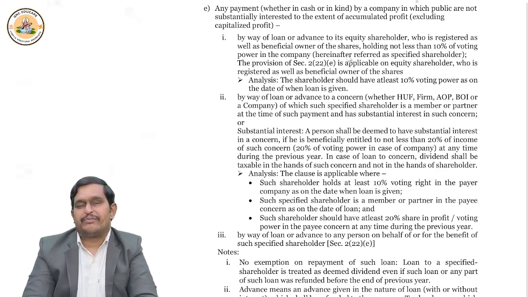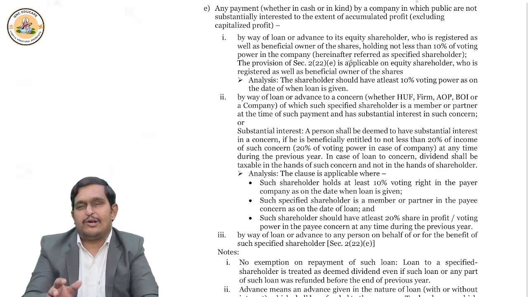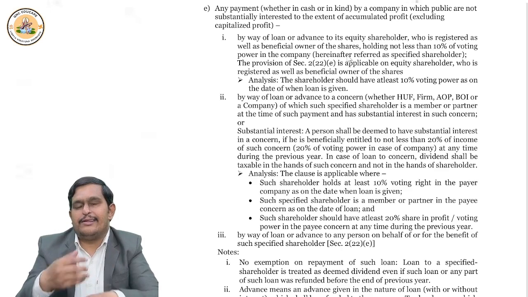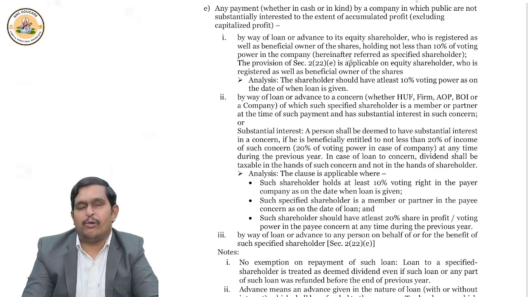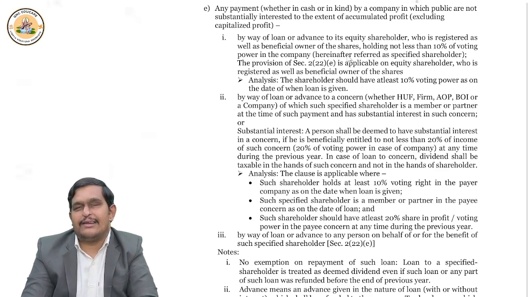Okay. But if the company giving the loan is a banking company or a non-banking finance company, NBFC, then this section 2 clause 22E deemed dividend does not apply, because for NBFCs or banks, giving loans is in the ordinary course of business. Or suppose the company is a trader in certain goods, or a wholesaler or manufacturer of goods, and it is giving trade credit, that means they are selling goods on credit. This type of advance is not covered under section 2 clause 22E. Right? This way you have to understand the topic.